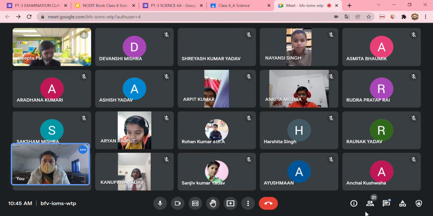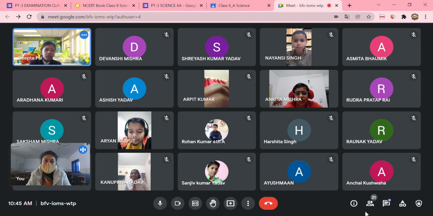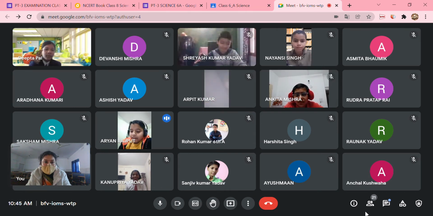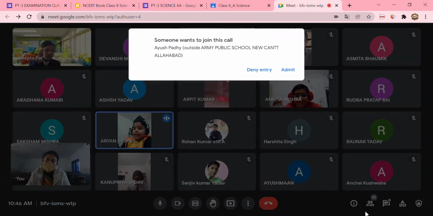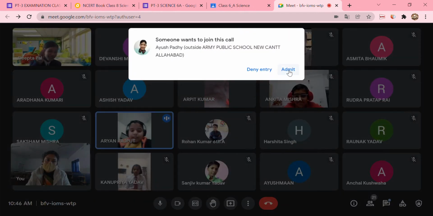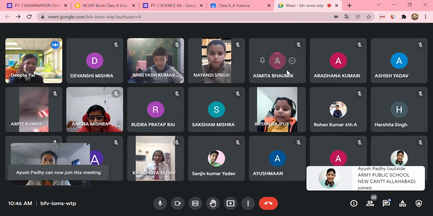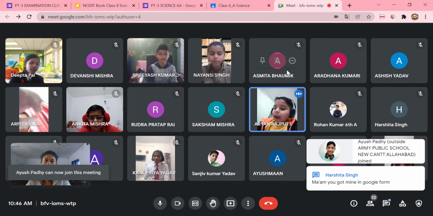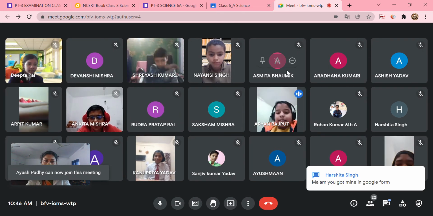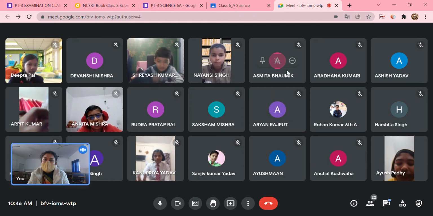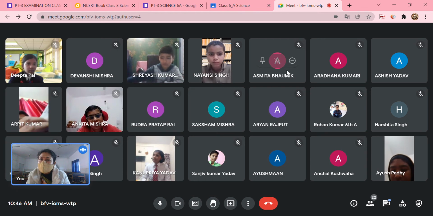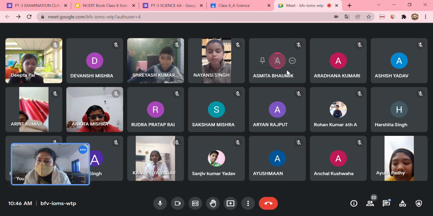What have you given? Anyone? Ankita? What, ma'am? Tendon and ligament. Ma'am, in tendon I have written they are present at the end of the skeletal muscle, and in ligament I have written they are present in joints. Okay, but it is incomplete, Aryan, one more point should be there. Yes, Dipta, what have you written?